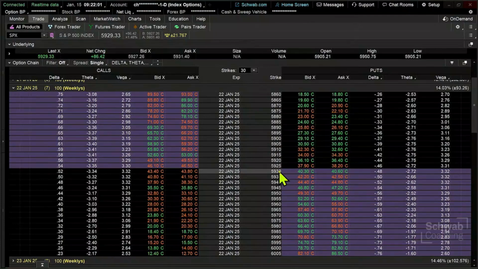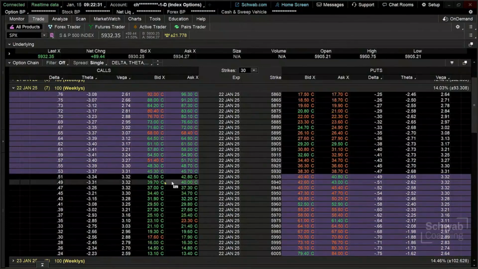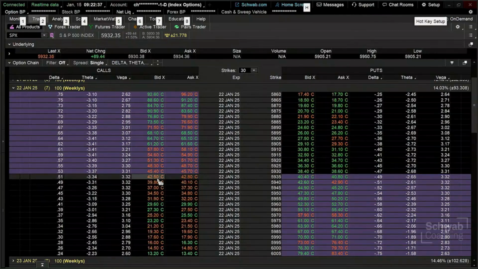So the goal of a long vertical spread, if you remember, and I'll show you where you can find more ideas about this, is to be at or in the money at expiration or close to expiration. So we're going to look at selling, in this particular case, the 59.35. That defines our level of risk, right? That defines the initial part of the trade. But then we're going to buy one that's a little bit in the money, in this particular case, the 59.30. So we're looking for movement, but not a lot of movement. So I'm going to sell the 59.35, and we're going to sell that 59.35 for 42.60.